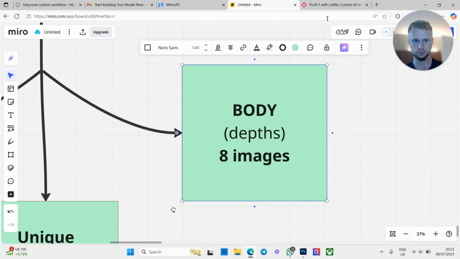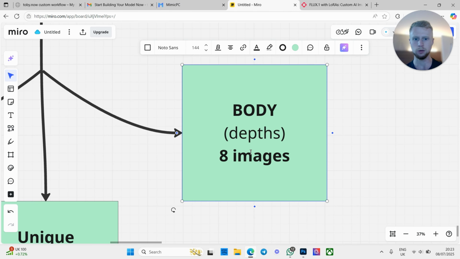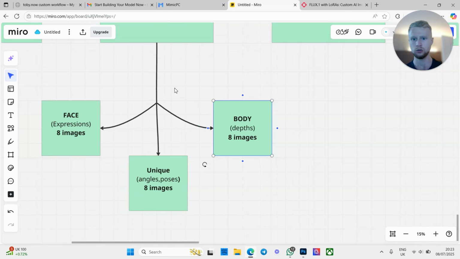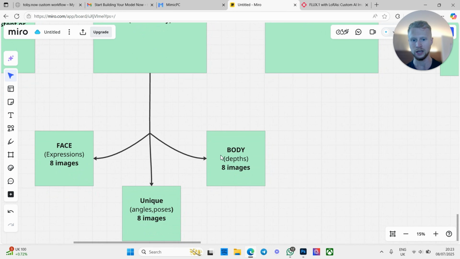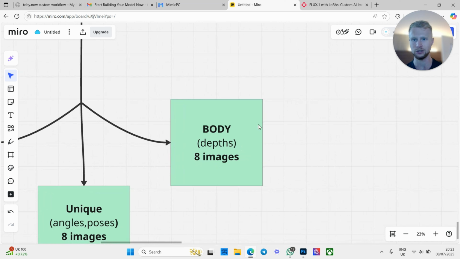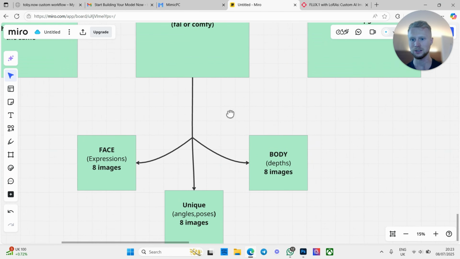The close up images are going to be very easy, just images with a little bit more body than this. However, the far away images might be a little bit hard because the face might drop consistency. So this is where using better workflows like on Comfy means you're going to have the upper hand, or you're just going to have to use a few more tokens to generate some good body and face images. But that's definitely going to be the harder one out of the mix.